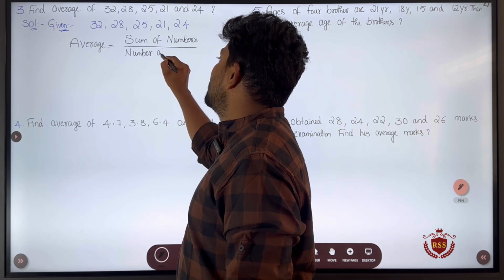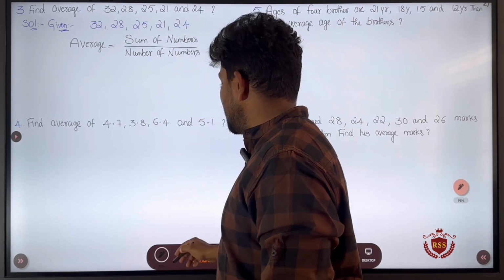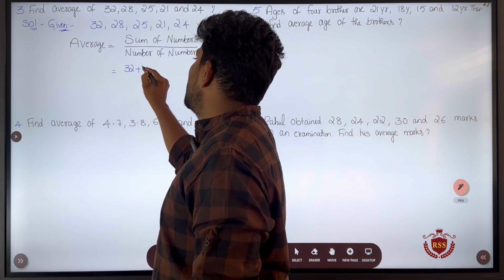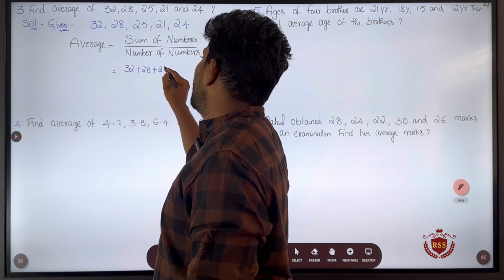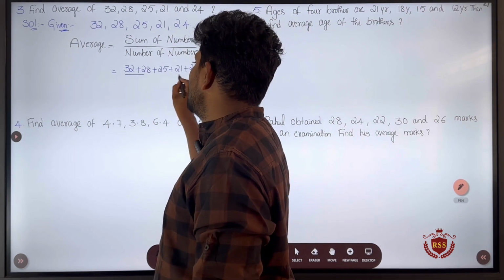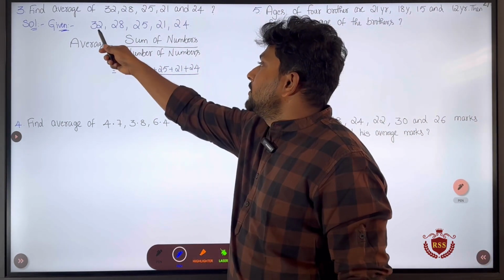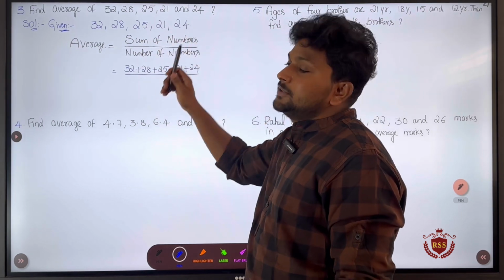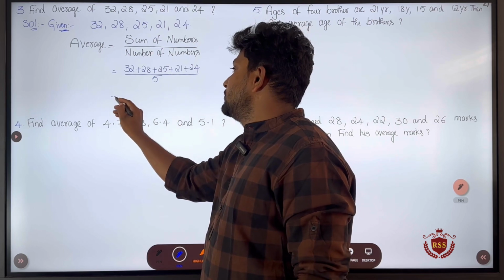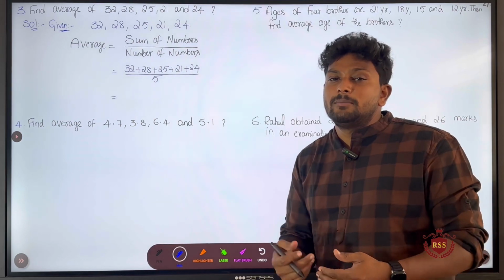The sum is 32 plus 28 plus 25 plus 21 plus 24. We need to add all of them. How many numbers have they given? 1, 2, 3, 4, 5. So they have given 5 numbers, so divided by 5. In the numerator we take the sum, and in the denominator the number of numbers given.